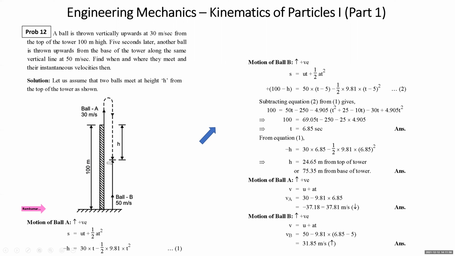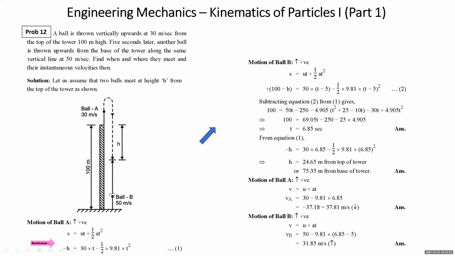I'm considering the motion, and the time available to ball A is t seconds. s is equal to ut plus half at square. Its initial motion is upward, so I took upward positive. When I write s is equal to ut plus half at square, s will be minus h, so minus h equals 30t minus half into 9.81 into t square. This is equation one.